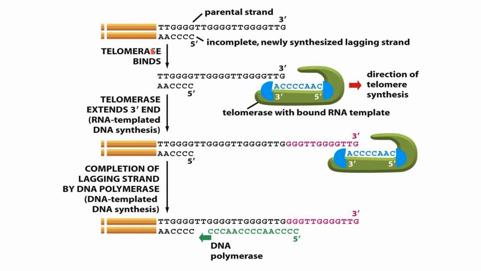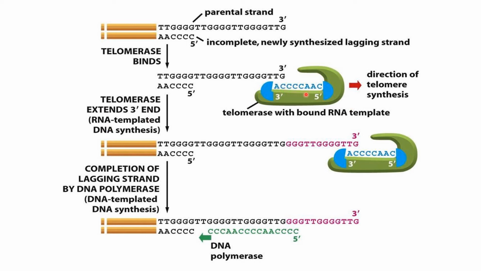How we are going to form a hairpin structure from this single strand will be discussed here. First of all, the telomerase enzyme binds to the complementary portion and binds to the last 3' end of the parental DNA. Then the direction of telomere synthesis will be from 3' to 5'. Then telomerase extends the 3' end using the RNA template, which is here.